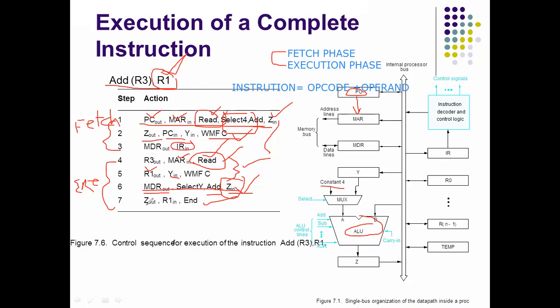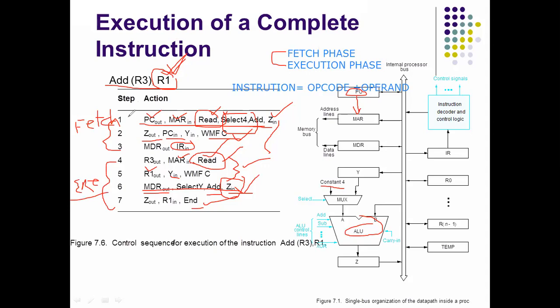Z out. Z out means the result present in Z will go out to R1 in. That means that result is stored in the R1 register. So finally the result is present in the R1 register. If you observe here, from the 4th step to the 7th step, we are doing some operation. That's why these 4 steps belong to the execution phase.